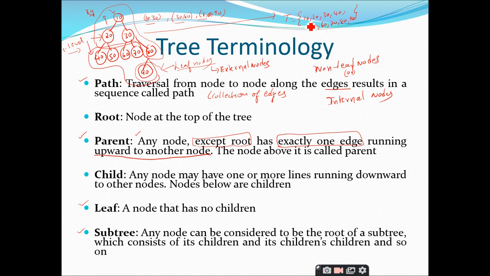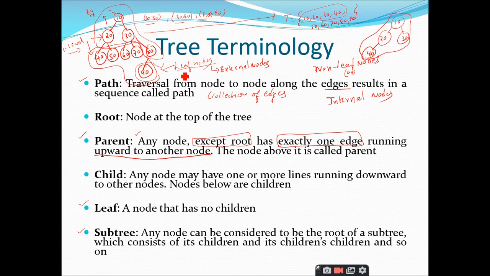So if you take some subset of elements from this set, then we can denote it as a subtree. For example, I take 10, 20, 30, 40. So I can draw it like this: 10 is related to 20, 10 is related to 30 and 20 is related to 40. So this can be treated as a subtree.